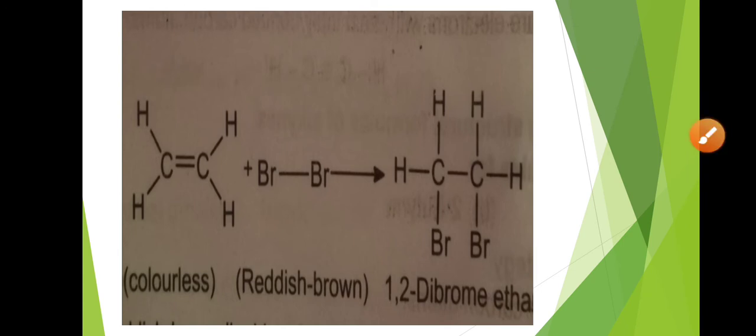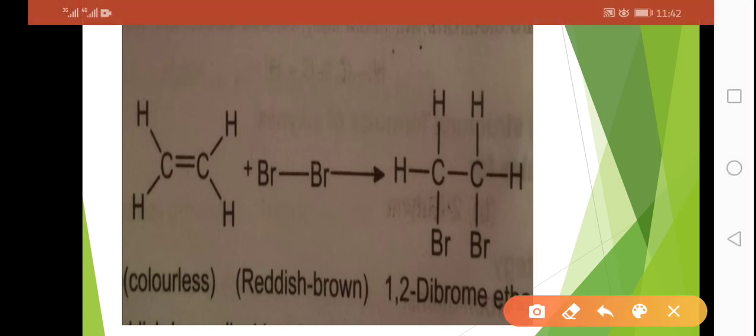In this equation, students, you can see that there is a carbon to carbon double bond in ethene, and that is why whenever it reacts with bromine, it will undergo bromination, or addition reaction of bromine, and will produce a product which will contain the bromine atoms added across the carbon to carbon double bond, and it will be named as 1,2-dibromoethane.